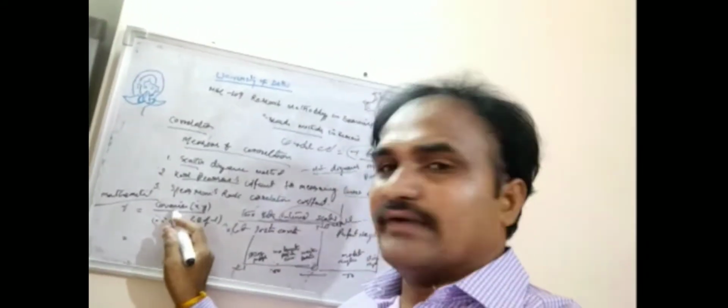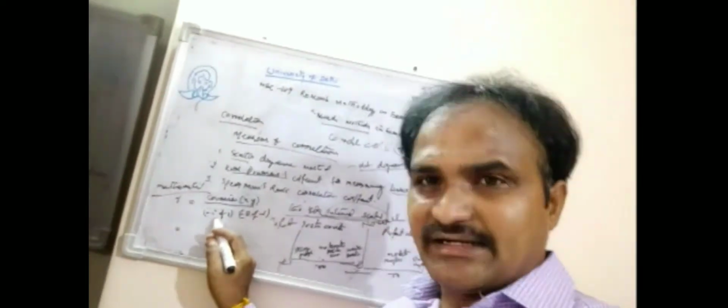If you understand the statistical methods, what the covariance is and what the standard deviation is, then it is easy to understand.